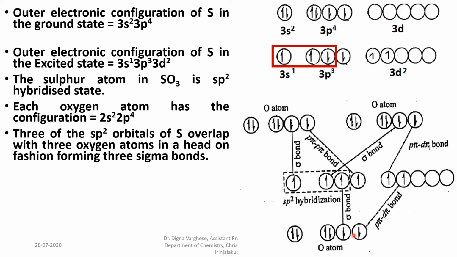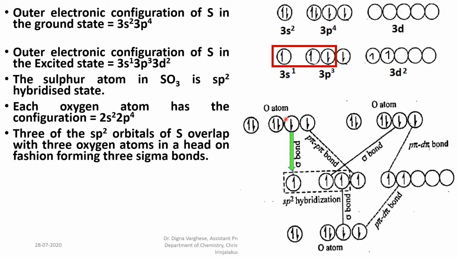The 3 sp2 orbitals of sulfur overlap with the orbitals of oxygen in a head-on fashion to form 3 sigma bonds.